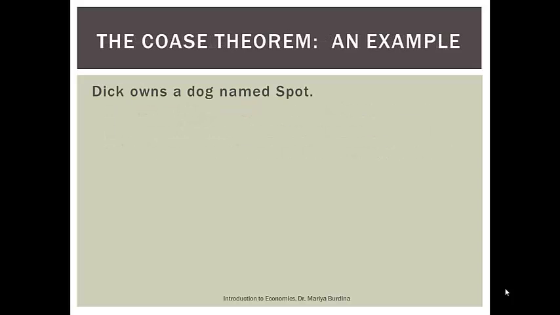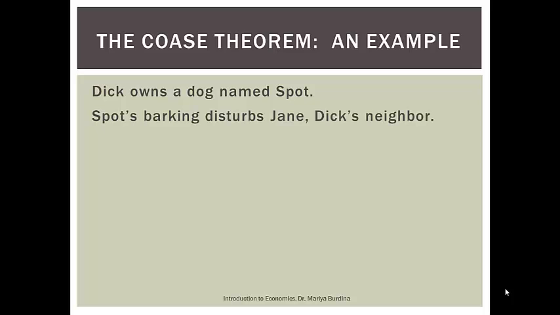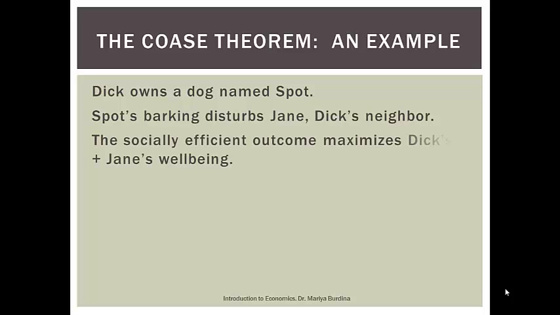So let's look at the example. Dick owns a dog named Spot. Spot's barking disturbs Jane, Dick's neighbor. That's an example of a negative externality. So we as a society are not just interested in the benefit of Jane or the benefit of Dick. We want to make sure that our socially efficient outcome is going to maximize Dick's and Jane's well-being. Unfortunately, we're not considering the benefit of the dog in this case, but that's a different story.